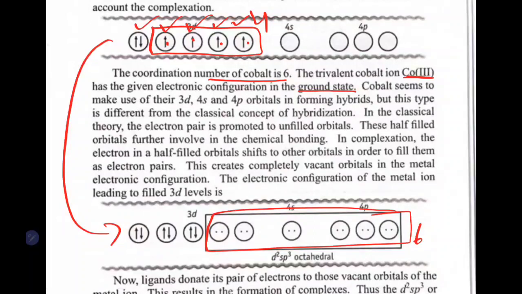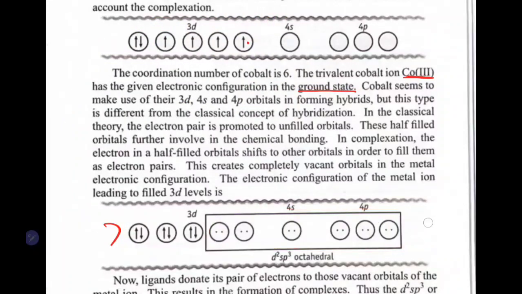Cobalt makes use of its 3d, 4s and 4p orbitals. It makes use of all these three for forming hybridization. But this type is different from the classical concept of hybridization. All three orbitals, 3d, 4s and 4p, being involved in hybridization is not explained by the classical theory of valence. In the classical theory, the electron pair is promoted to unfilled orbitals.